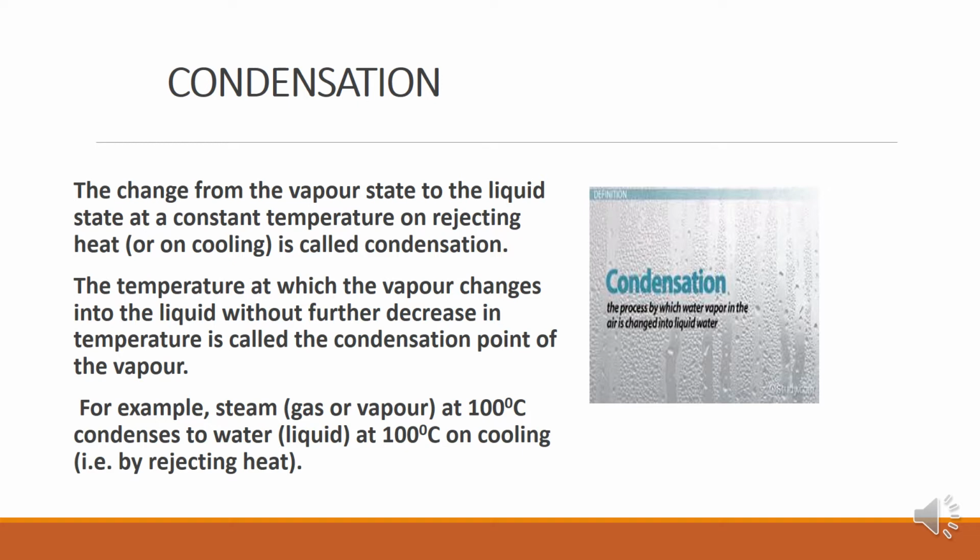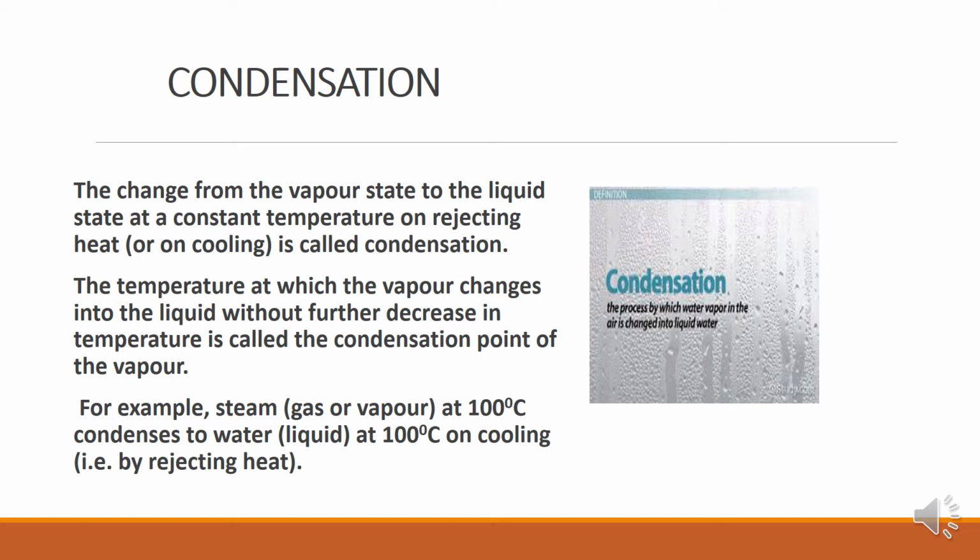First when they had energy, they were moving apart. Now when you are cooling it, you are taking away their energy. So slowly, when you take away the energy, they all come back closer to each other, and the vapor state changes into liquid state. This process is called condensation. So I will read it again: the change from the vapor state to the liquid state at a constant temperature on rejecting heat. Rejecting heat means we are cooling it. That is called condensation.